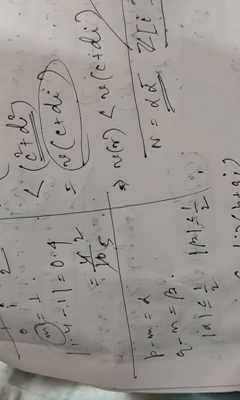Now we will prove two theorems. Number one: every Euclidean domain is a principal ideal domain.